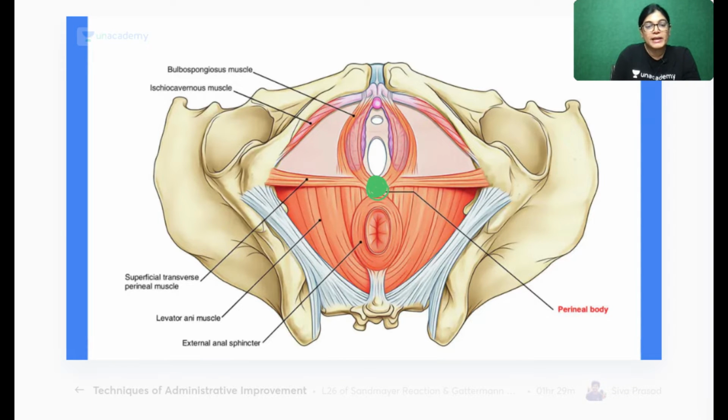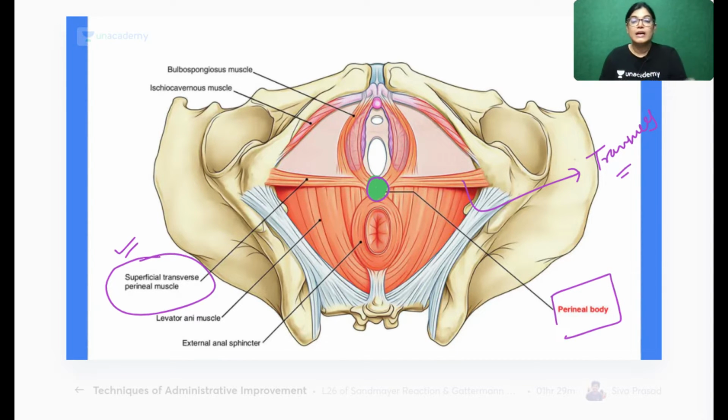And here approximately 10 muscles are interlacing, as we have already discussed previously. So this is the perineal body and the muscles which interlace. Actually, can you see this is a transverse muscle? This transverse muscle which is written here is the superficial transverse perineal muscle. So actually the transverse muscles which interlace at the perineal body are the superficial and deep transverse perineal muscles. Also, these 2 muscles which you are seeing here are the bulbospongiosus muscle and the levator ani muscle.